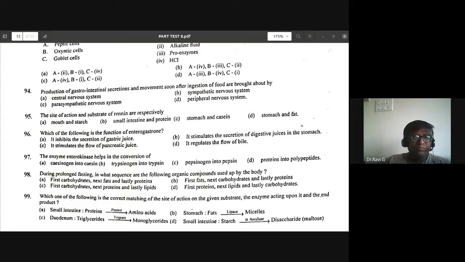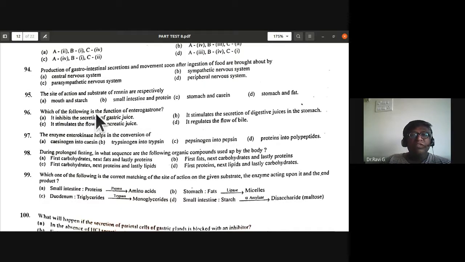96th, which of the following is the function of enterogastron? It inhibits the secretion of gastric juice. It stimulates the secretion of digestive juices in the stomach. It stimulates the flow of pancreatic juice. It regulates the flow of bile. So, what is the function of this enterogastron?